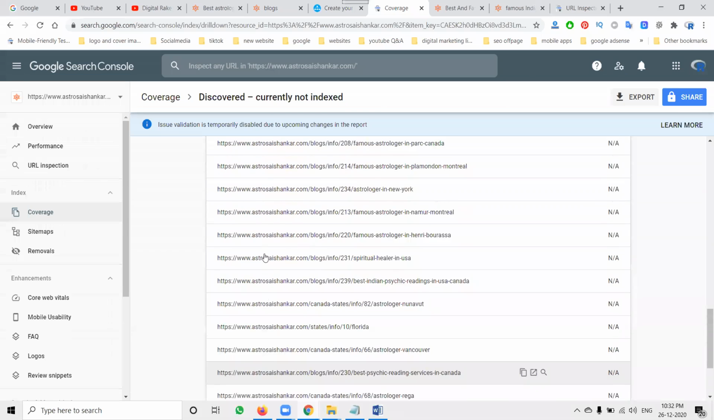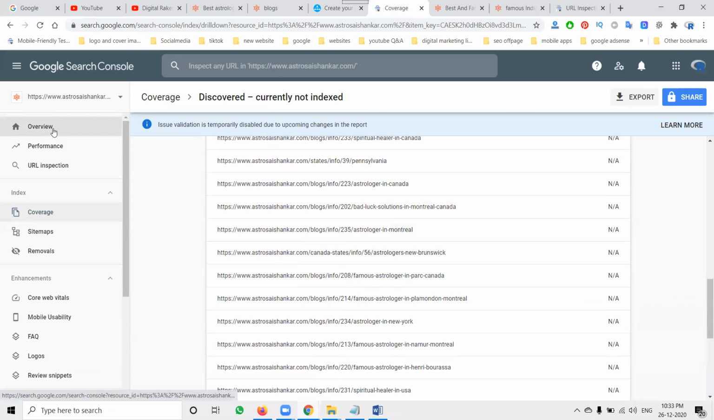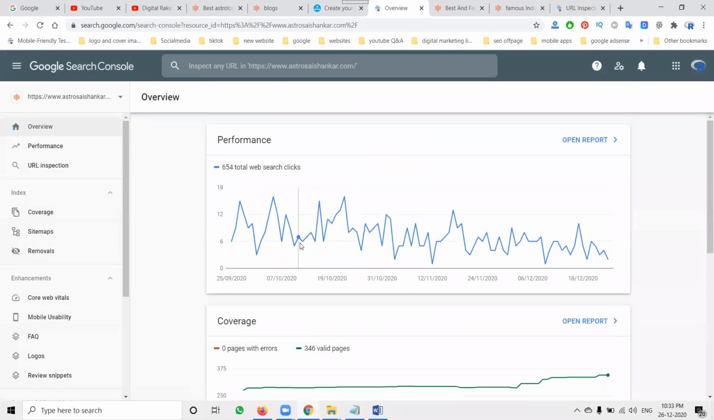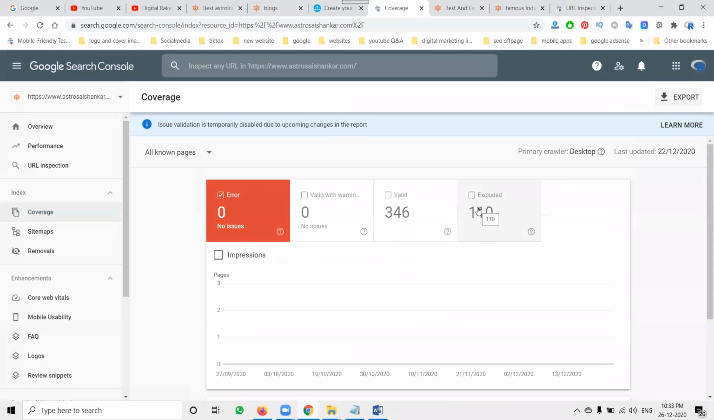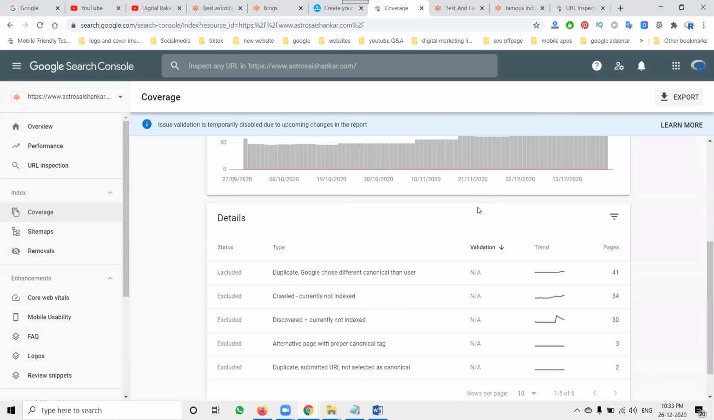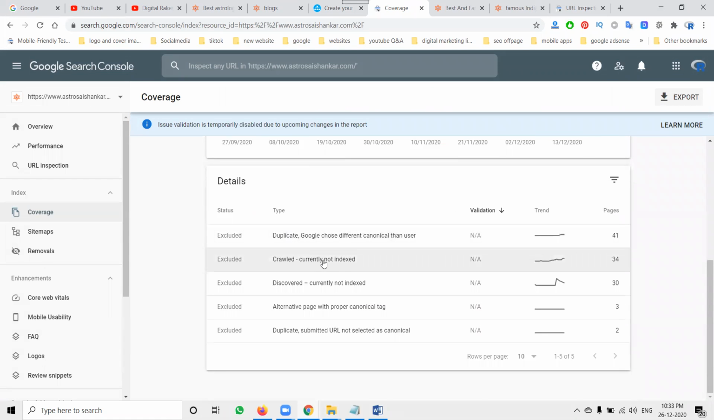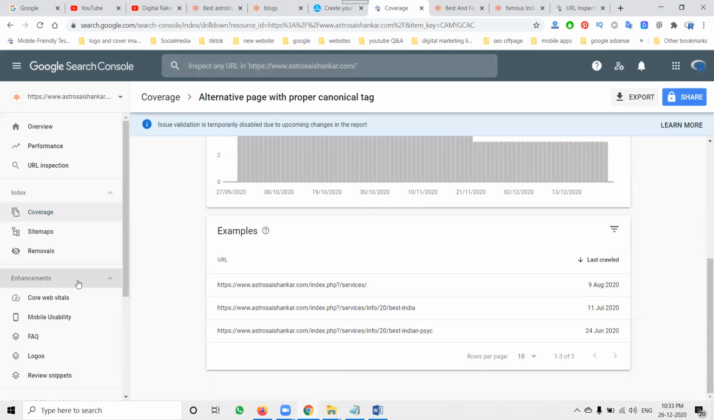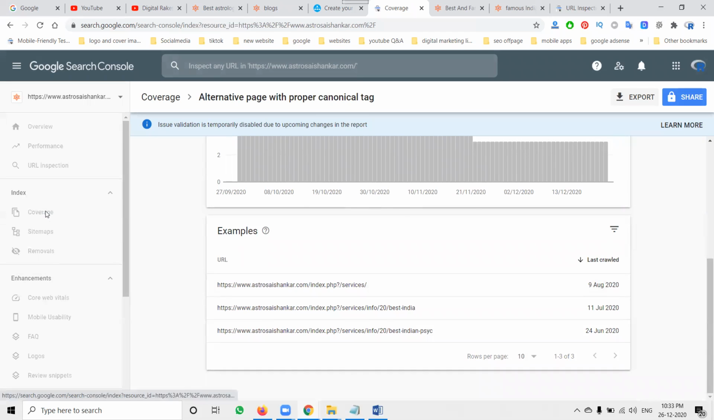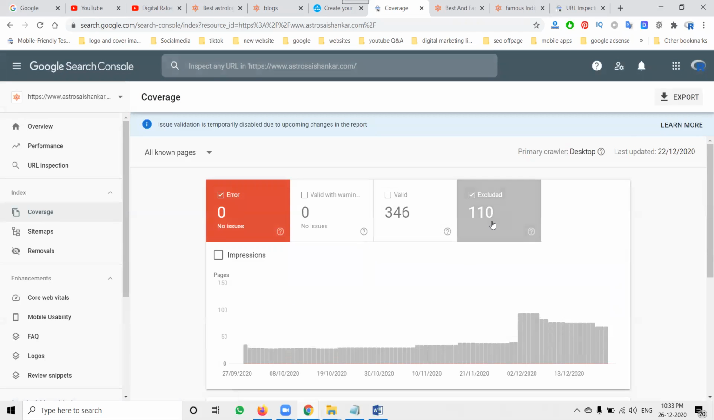So what are the coverage issues? How can we know that? Click this option. Here everything will open your report on coverage, which is excluded. Check out the options: Crawled currently not indexed, Discovered currently not indexed. So these all will be alternate page with a proper canonical tag. We can check everything here in this option. Simply we can go to coverage in this.